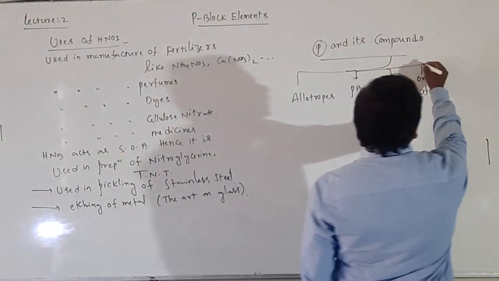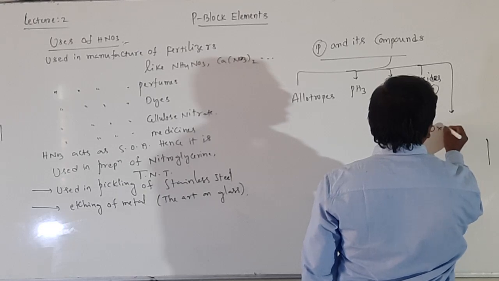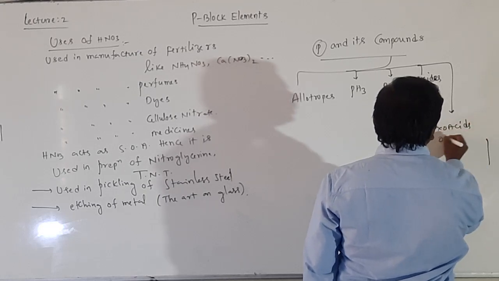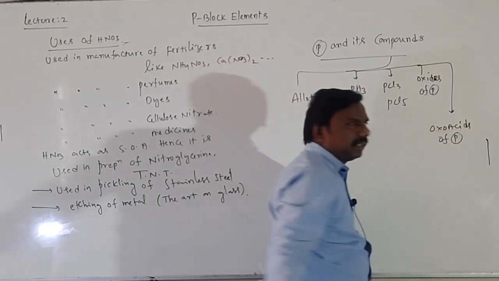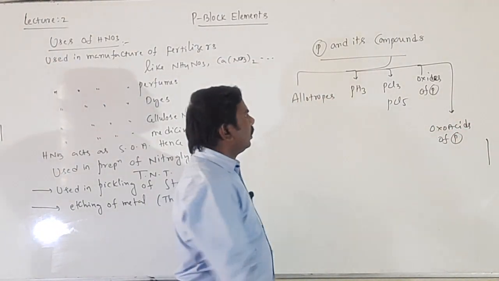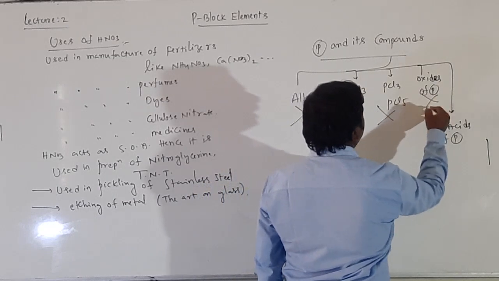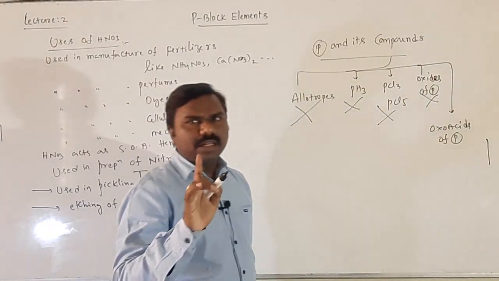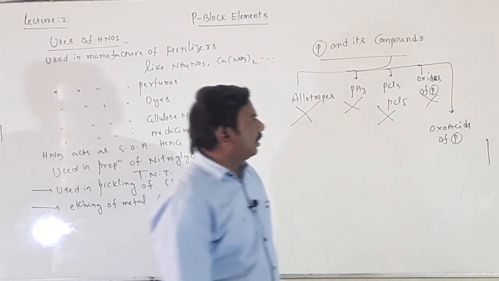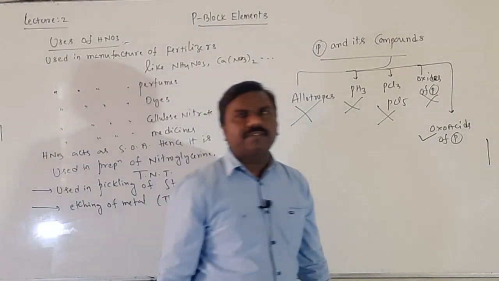And the last one is oxoacids of phosphorus. Students, allotropes, phosphine, PCl3, PCl5, oxides of phosphorus are deleted from our syllabus. The left one is oxoacids of phosphorus.